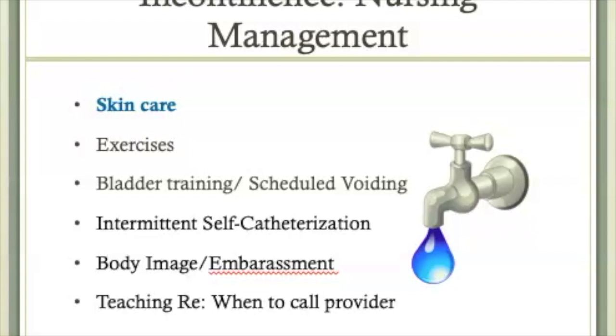Bladder training or scheduled voiding involves teaching the client to postpone urination until a scheduled time. Assist the client into the restroom or put them on the bedside commode at each scheduled time. This can help with urge incontinence. Some clients have also been successful using biofeedback for incontinence. Some people will do intermittent self-catheterization. They will periodically self-catheterize in order to drain urine so that it doesn't build up within the bladder.